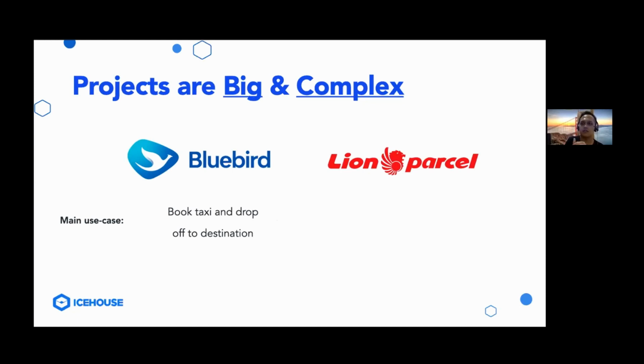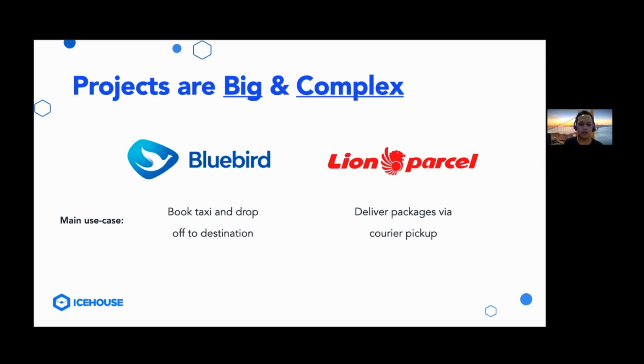It's very similar to apps like GoCar and Grab Taxi, while the Lion Parcel app is used to make delivering parcels easier. You can book a courier online, and the courier can go to your desired location or home, pick up the parcel, and then finish up that delivery process themselves.